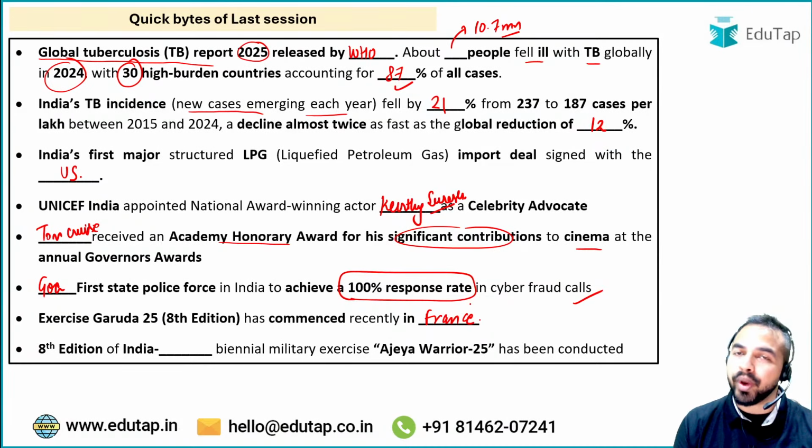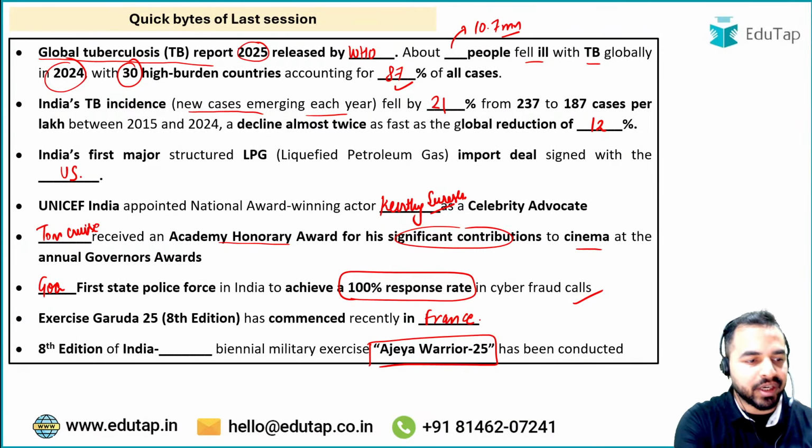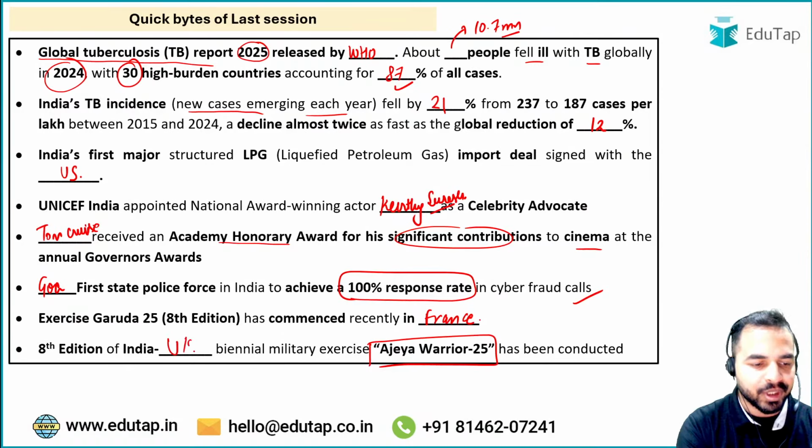Now the next question is about the 8th edition of the India biennial military exercise Ajeya Warrior. So my dear friends, please tell me in the chat box, the Ajeya Warrior exercise has been conducted between India and which country? Let's see who will tell me the right answer to this question. So guys, let me tell you that you can really find such kinds of questions in the examination. And yes, absolutely right. It is the United Kingdom. UK is the right answer.